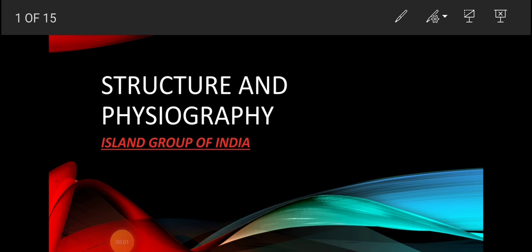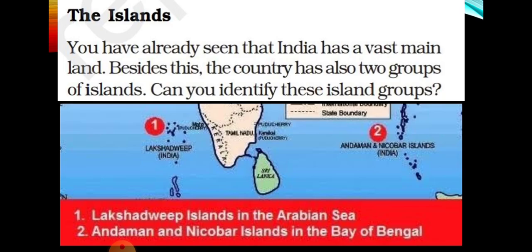Hello students, today we are going to discuss our next and the last topic of chapter 2, structure and physiography, that is the island group of India. What is an island? Island means a landmass that is covered from all sides by water.